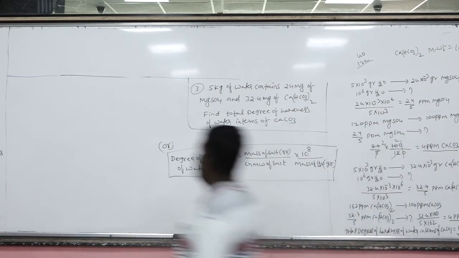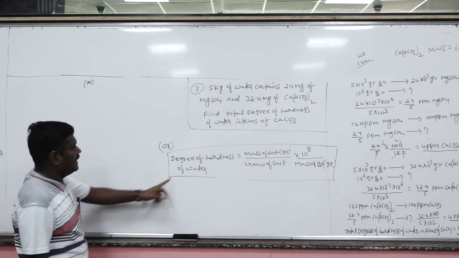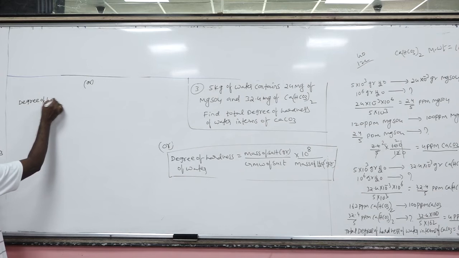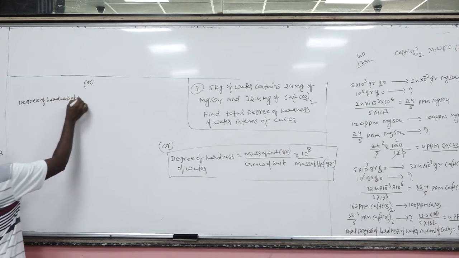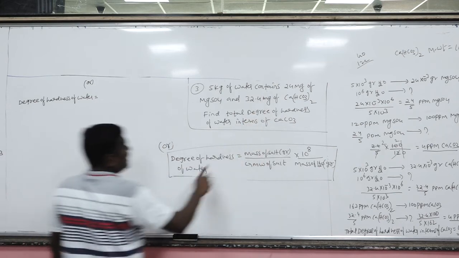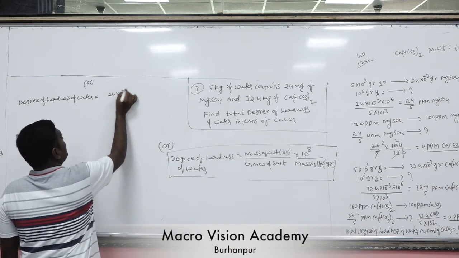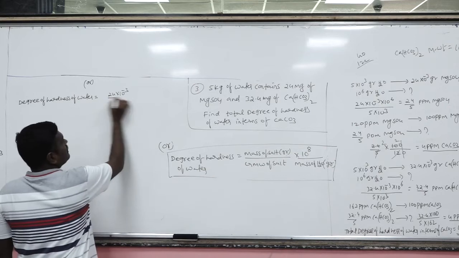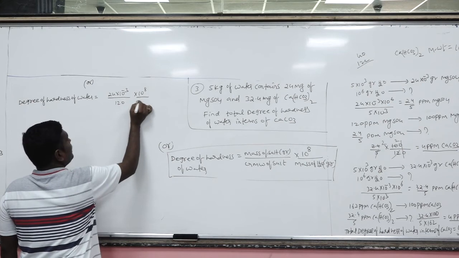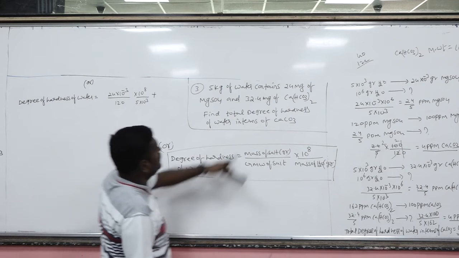So there is another alternative method. By using this formula directly we can calculate. So what's the direct formula? Degree of hardness of water is equal to, there are two salts here. So for the first salt, the mass of salt is 24 milligrams divided by its molar mass 120 into 10 raised to 8 by 5 into 1000 plus. What is the second salt given to you here?